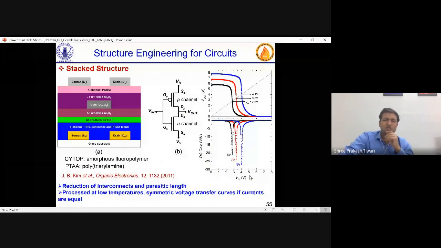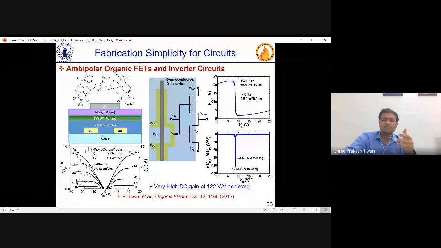There were other things which were tried, like stacked structures could be done in these devices. So this is stacking, where solution processed P and N channel devices were made. Again, these are the things which I was kind of involved in, that's why I saw. So inverters, like CMOS kind of inverters, were demonstrated. This is one example where ambipolar devices are produced, and ambipolar inverters are made, and obviously you get some gain and some kind of switching behavior.